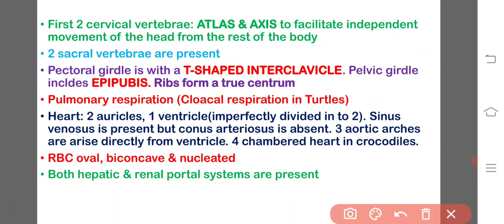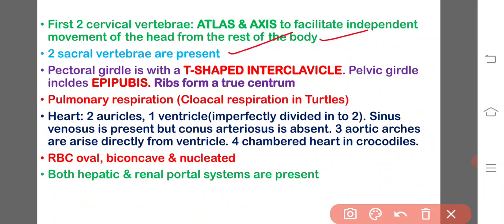And if you see the first two cervical vertebrae, they are modified into atlas and axis to facilitate the independent movement of the head from the rest of the body. And two sacral vertebrae are present.